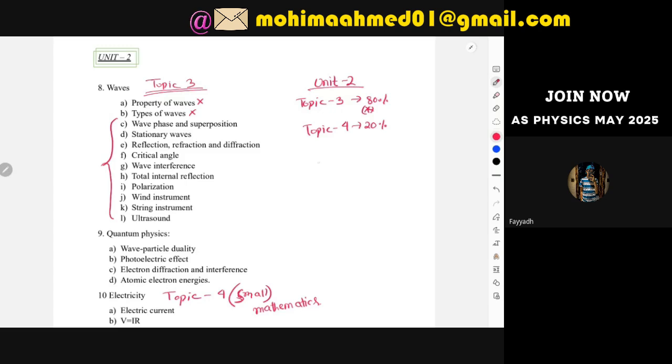Again, same thing, you're going to sit for a paper of raw mark 80, and out of 80, it doesn't matter how much you score, that will be converted into your UMS marks, and that will be represented as out of 120. To score A in unit 2, you might have to get 50. And actually in unit 2, it is quite easier to score 50, because you have mostly theoretical questions.